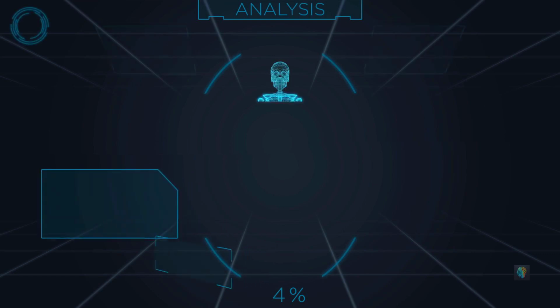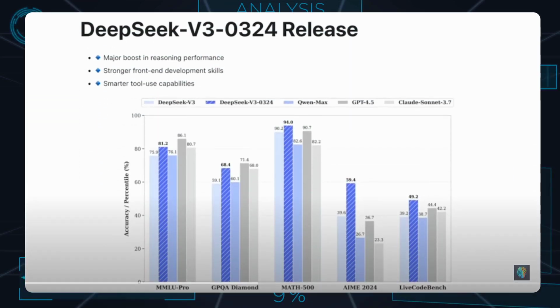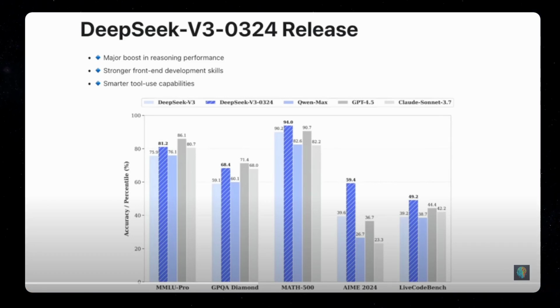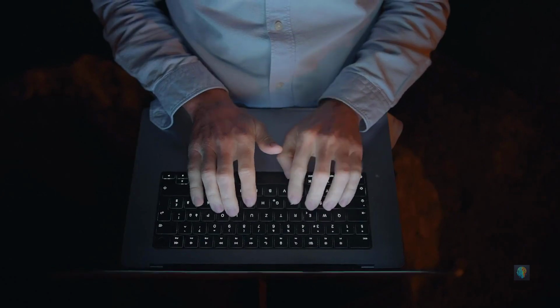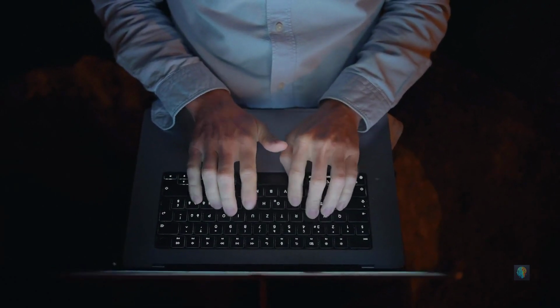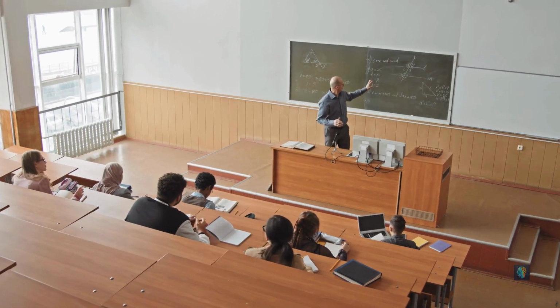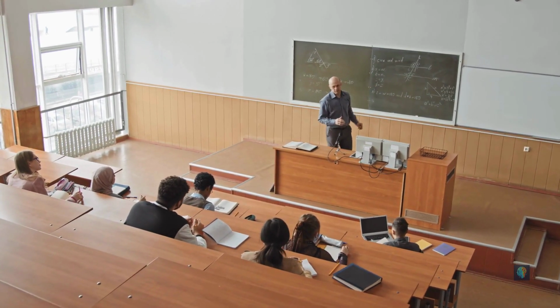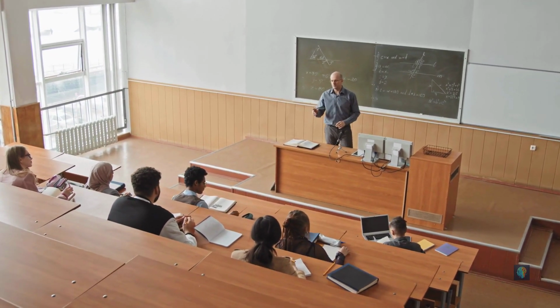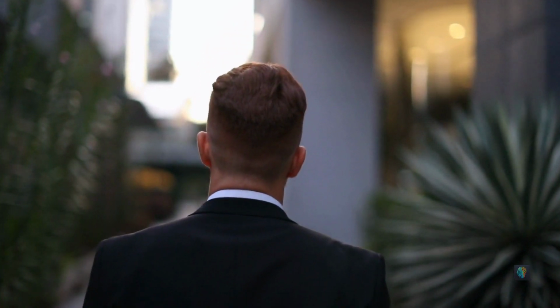Benchmark-wise, DeepSeek also did surprisingly well in tests like the ERS Polyglot benchmark, scoring around 55%, just behind strong competitors like Sonnet 3.7. While its tone is reported to be slightly more formal than earlier versions, many professionals, especially those in academia or enterprise, see that as a strength rather than a weakness.